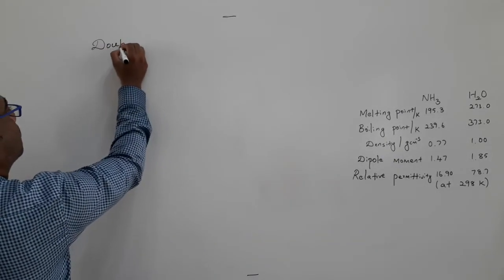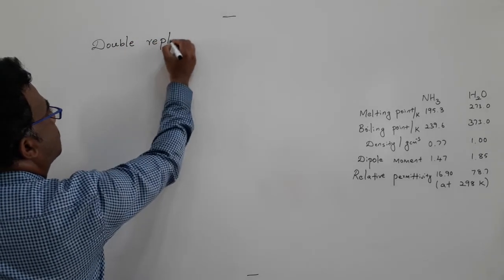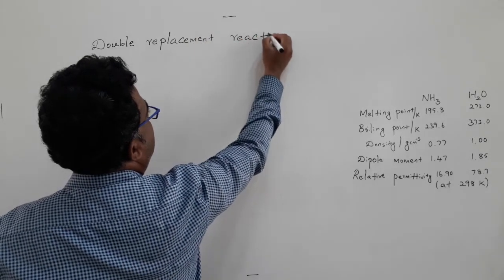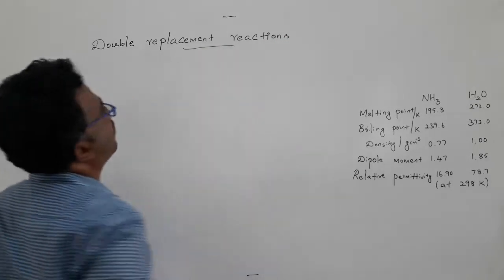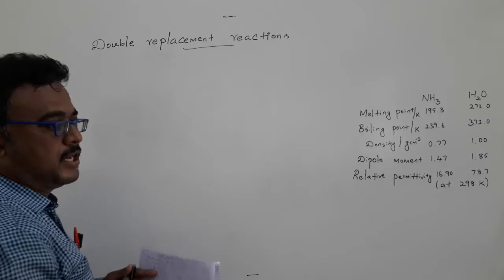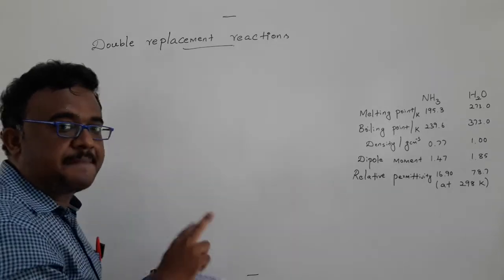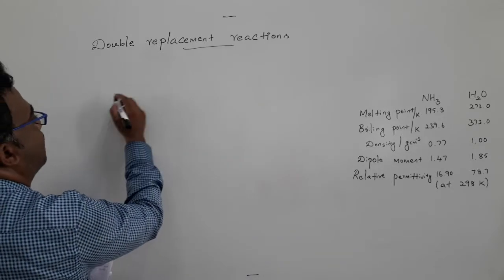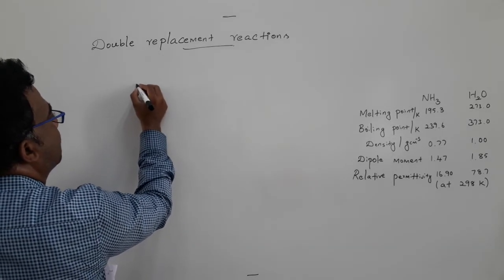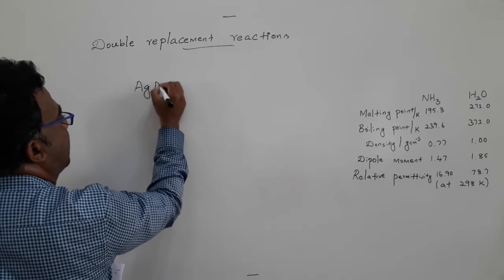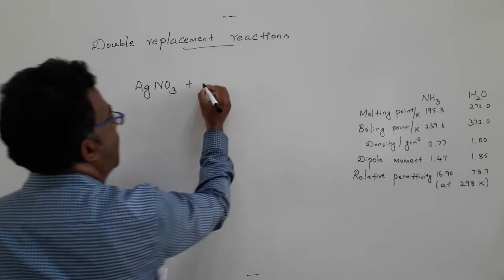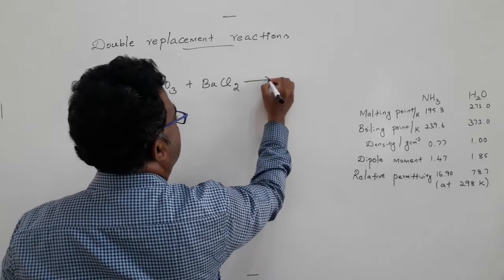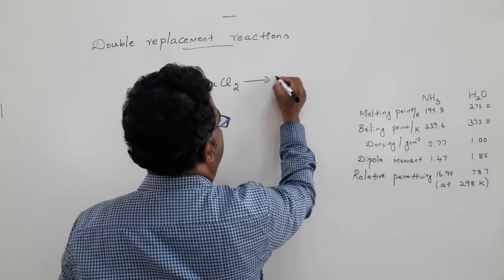What does a double replacement reaction mean? Two ions are replaced by other ions, one replaced by the other. The simplest example we can take is silver nitrate with barium chloride. This is a very common reaction that we all know.